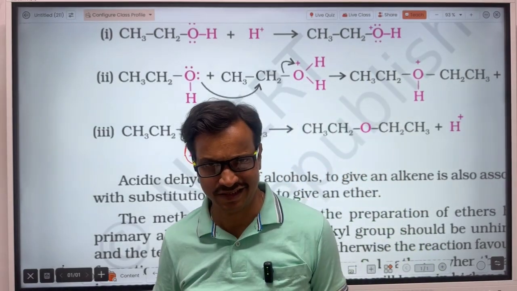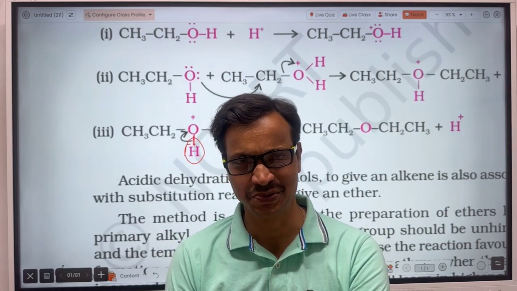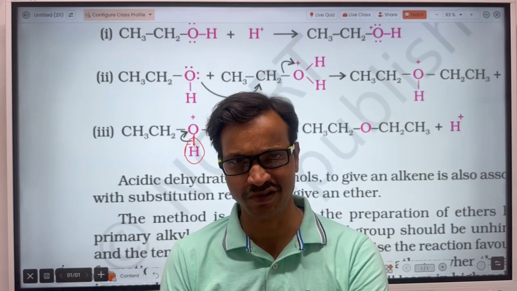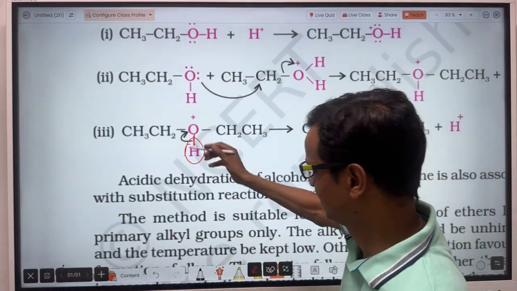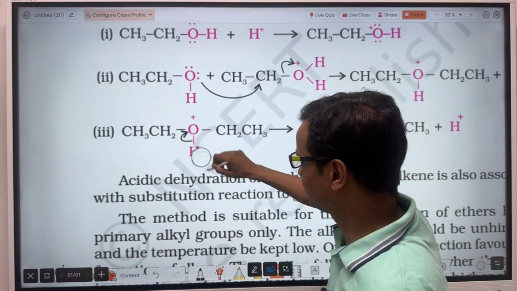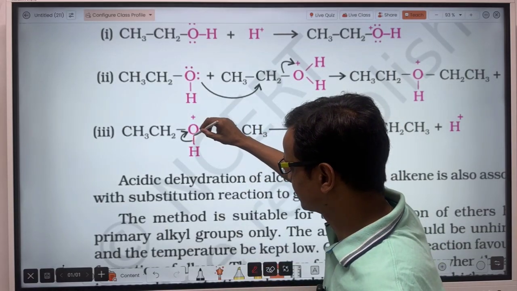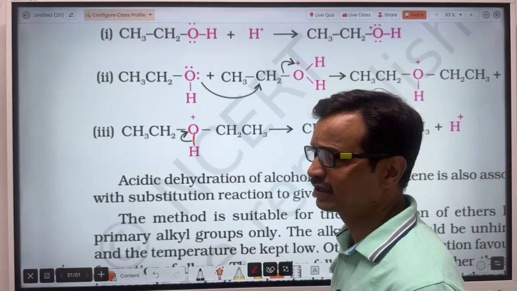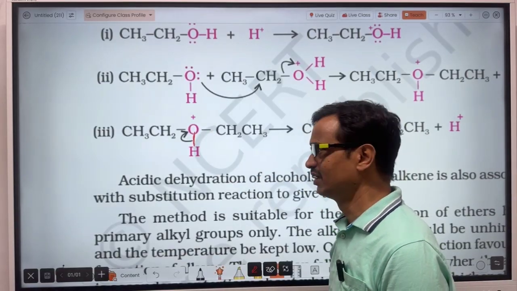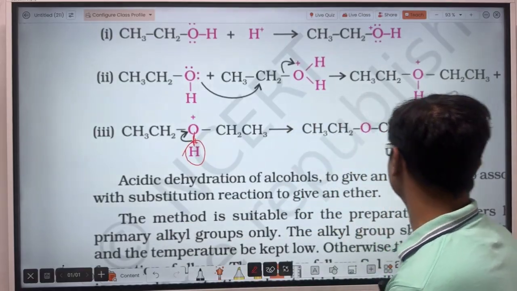Hydrogen has a significant electropositive character, so it can release the electron very easily. This oxygen is bonded to the carbon and the hydrogen, so it can attract the electron of hydrogen only. So this hydrogen will give the electron and will be released as an H plus ion.